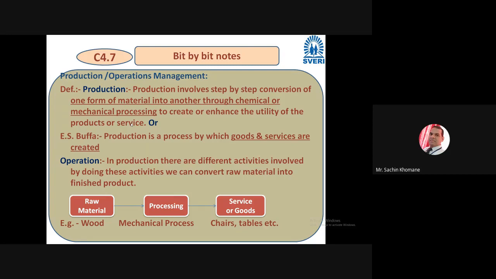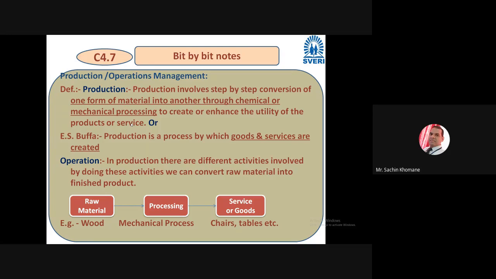This is a very well known, very basic definition, but as a part of this unit, let us discuss. Friends, production involves step by step conversion of one form of material into another through chemical or mechanical process to create or enhance the utility of the product or service.